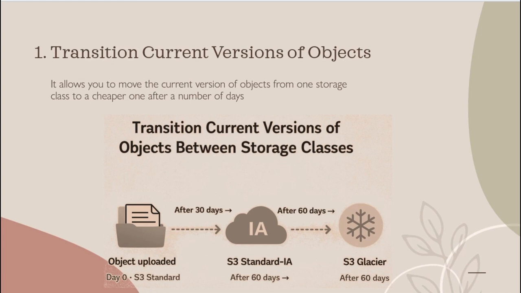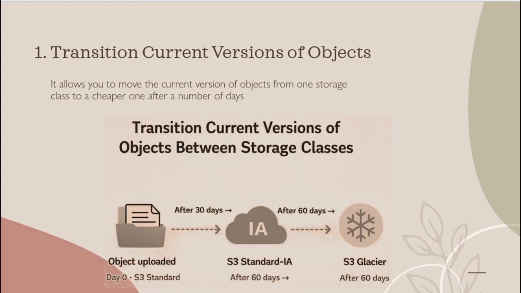So this rule will help to move the current version of the object from one storage class to another storage class after certain days, and it is only applicable for the current version object. For example, if that secondly uploaded object is not used for more than 90 days, it will automatically move to the standard infrequent access storage class, and if it is further not used for another 60 days, it will automatically go to the S3 Glacier storage class.